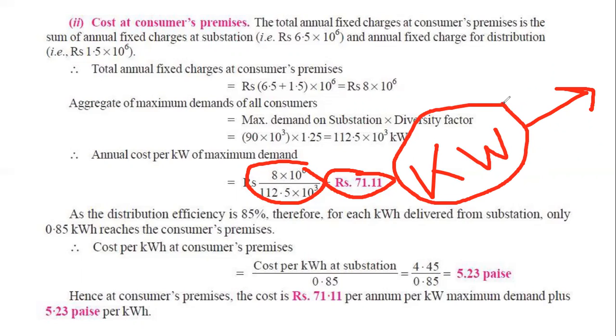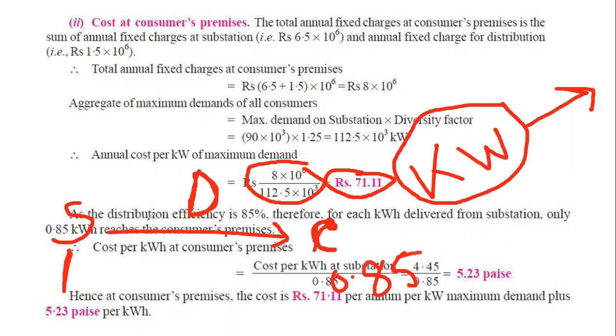Now we want to find out for the per kilowatt hour. Now we need to find out the per kilowatt hour, my student. So from there on, we need to find out the running cost. You see that from the substation, it will be distributed to the distribution end, the consumer's end. In between is the distribution. You see that the distribution efficiency is 85%. That means for 1 kilowatt hour of electricity, the consumers will get 0.85.